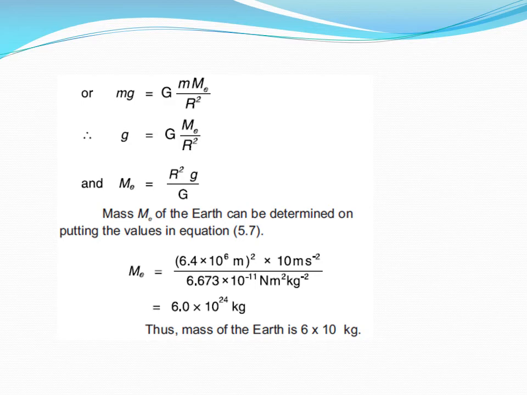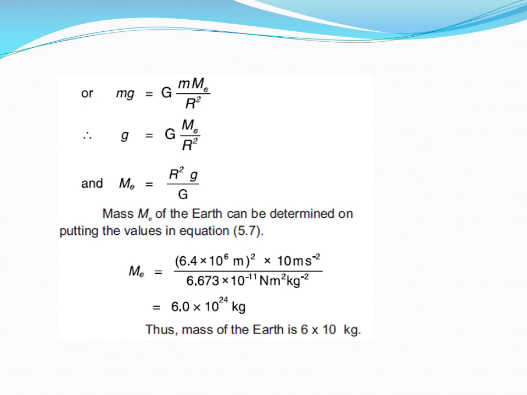Now lowercase m cancels on both sides, and we get g equals uppercase G M_E over R squared. By rearranging this equation, we get M_E equals R squared g over uppercase G.